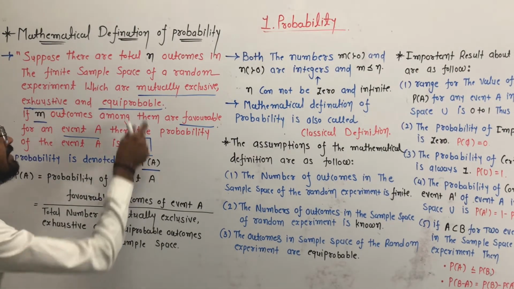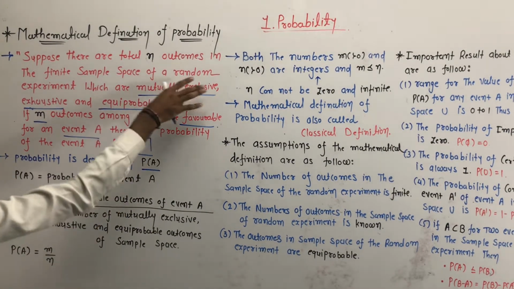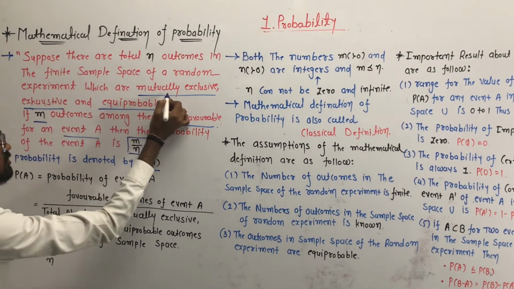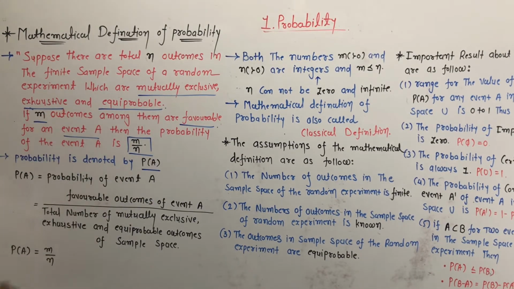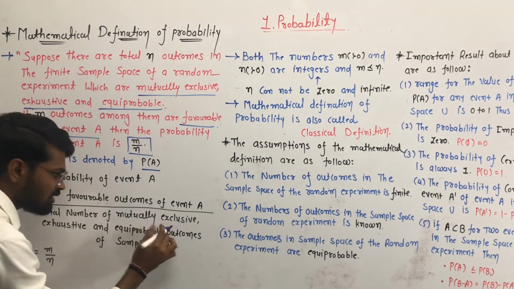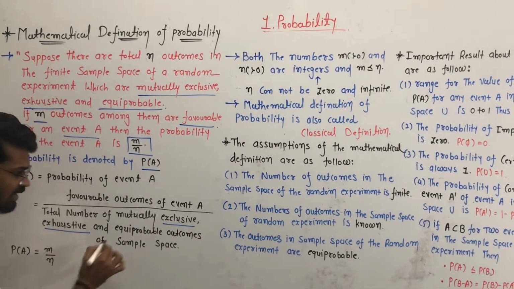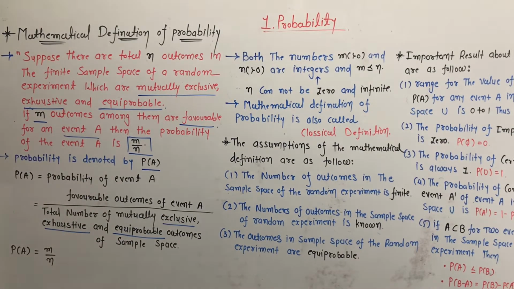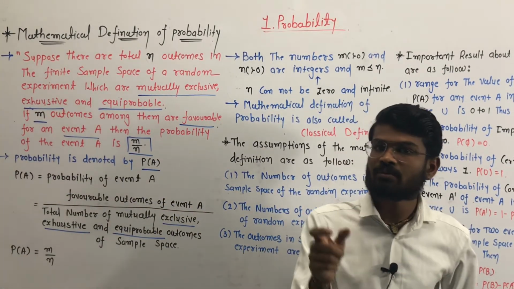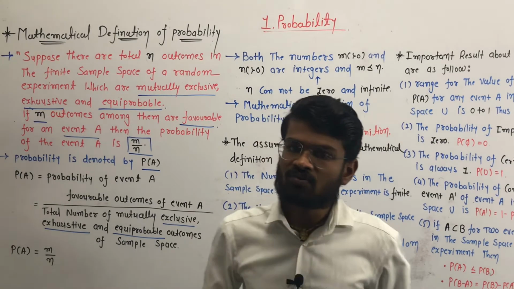And what is n? n is the total number of outcomes in the finite sample space of the random experiment, which are mutually exclusive, exhaustive and equiprobable. So P of A, the probability of event A, is equal to m by n. What is probability? Probability is the ratio of the number of favorable outcomes and the number of possible outcomes.